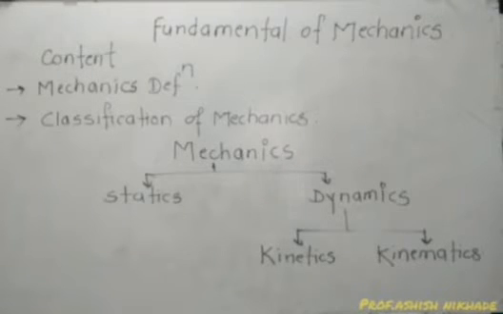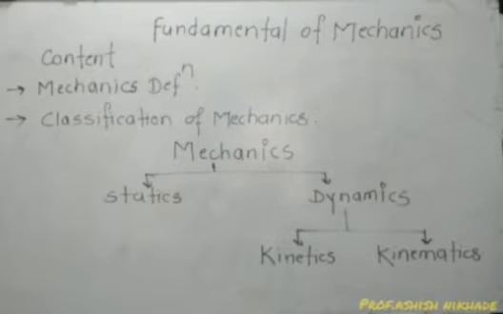It is a branch of dynamics which deals with the study of forces acting on a body when the body is in motion, but this motion is without considering the external forces. That means external forces will not cause the motion in kinematics.